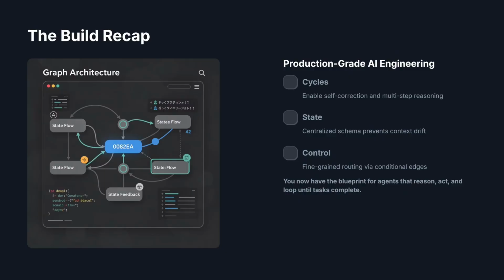We have successfully mapped out the transition from static linear chains to robust cyclic state machines. You now have the architectural foundation to build agents that don't just execute tasks but reason, adapt and persist until the job is done. Remember, in production, visibility and control are more valuable than black box automation. This is precision AI engineering.